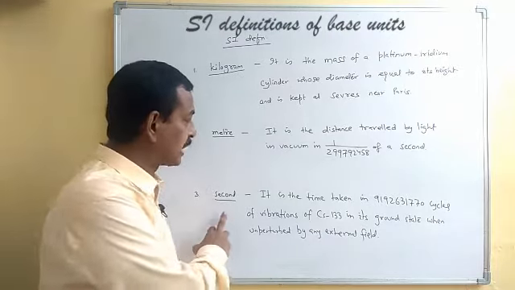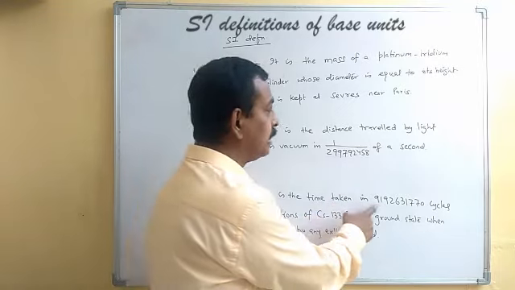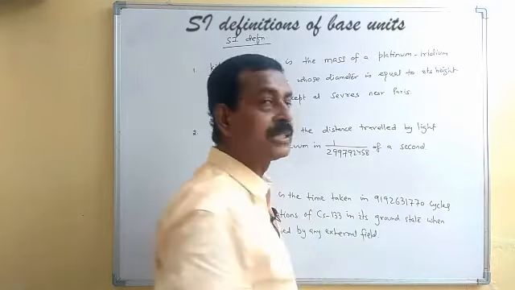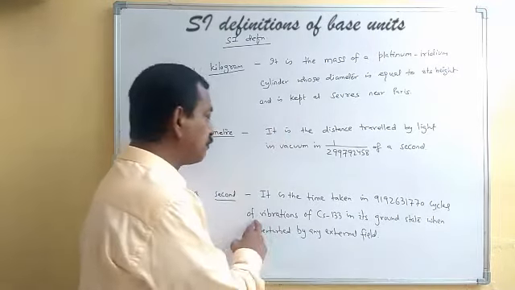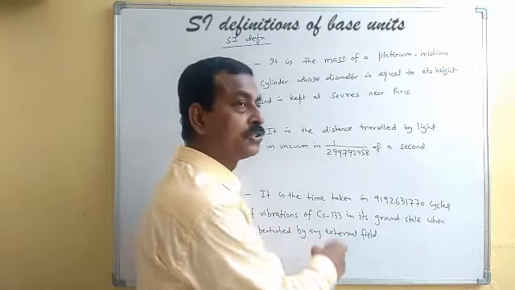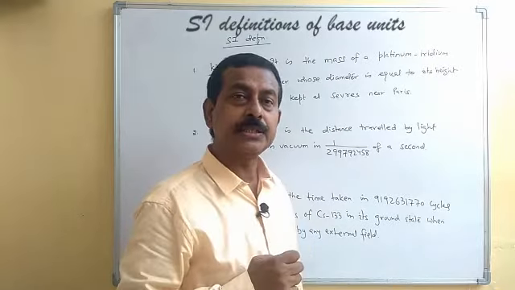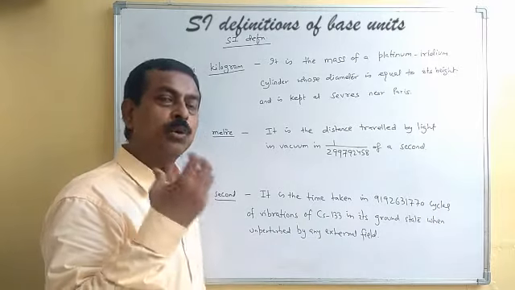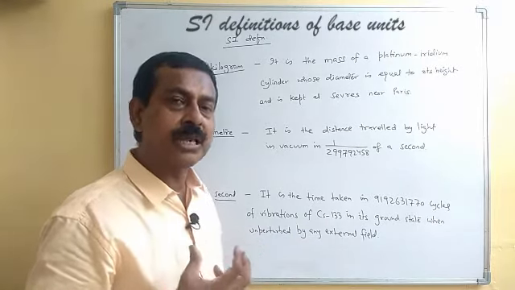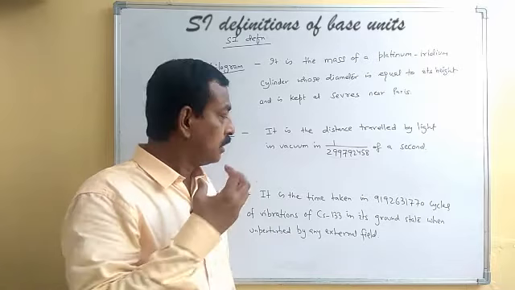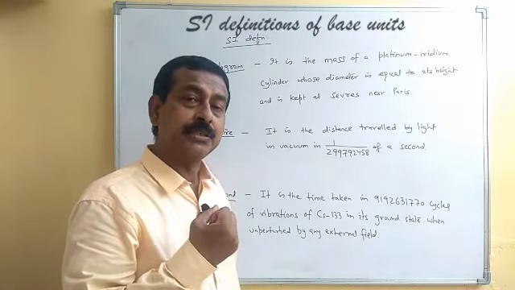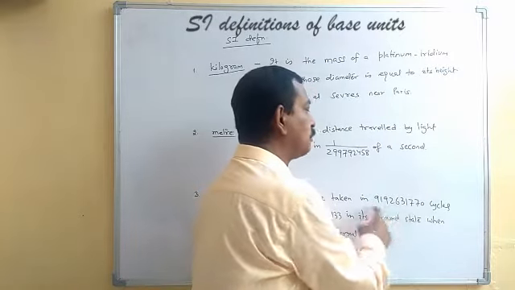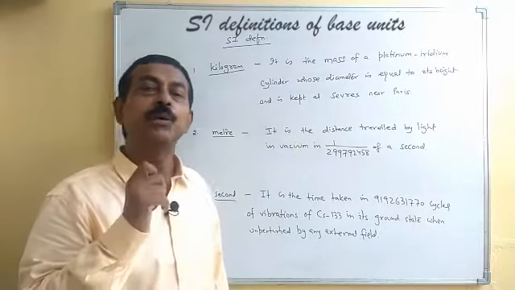For the definition of second, it is the time taken for 9,192,631,770 cycles of vibration of cesium-133 in its ground state when unperturbed by any external field. When no external field is acting on the cesium atom, then in its ground state, whatever is the time taken to complete this number of oscillations, that will be 1 second.